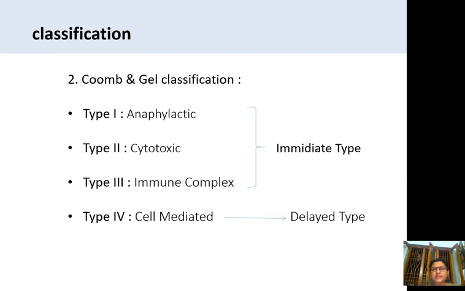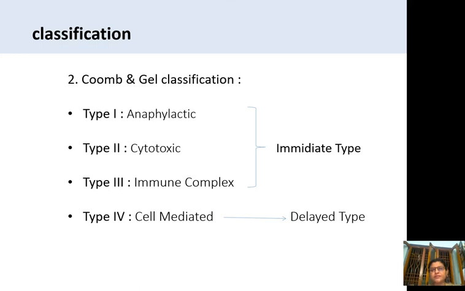Next, another classification is the Coombs and Gell classification. There are four types of hypersensitivity reactions. Type 1 is called anaphylactic hypersensitivity reaction. Type 2 is cytotoxic. Type 3 is immune complex, and type 4 is cell mediated.